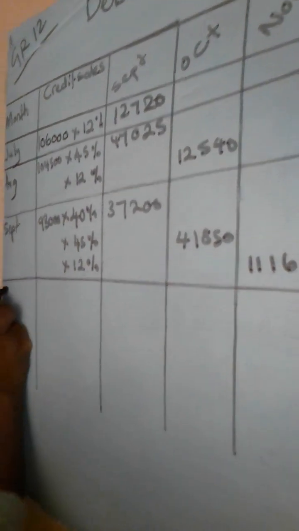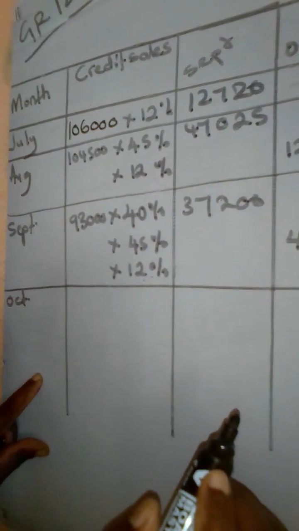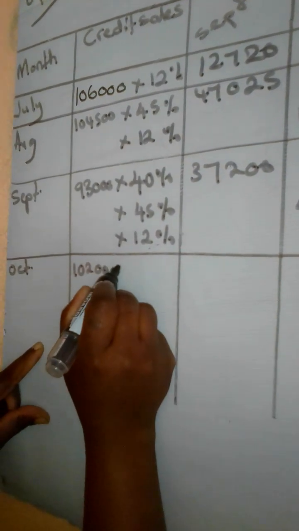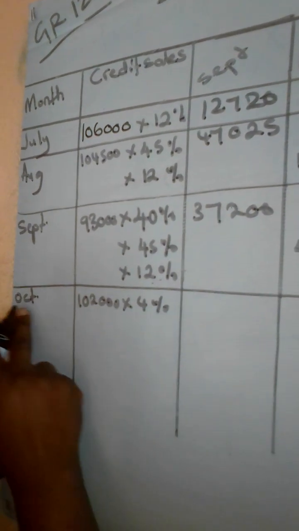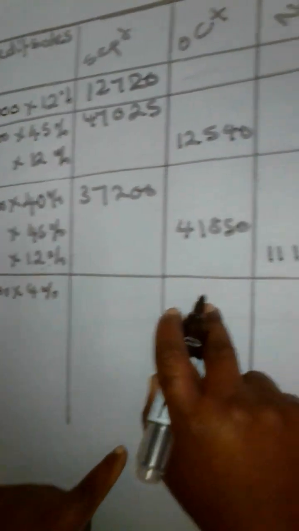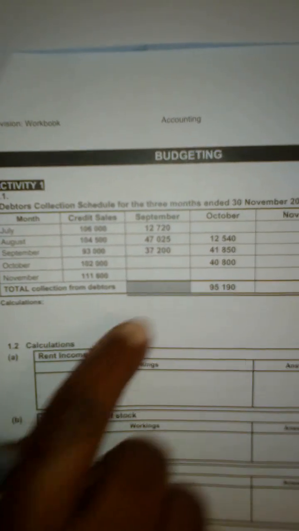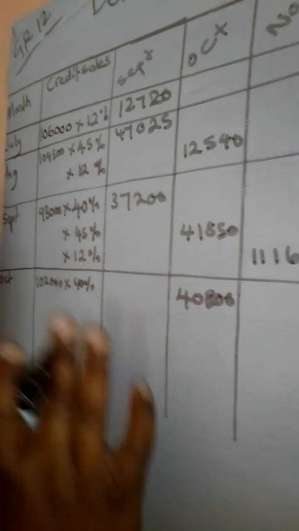We are now going on to the month of October. The credit sales for October are 102,000. Multiply by the same month, October, which is 40%. 40% is supposed to be received in the month of October. The 40% is already given, which is 40,800. 40% is 40,800, which will be collected in the month of October.